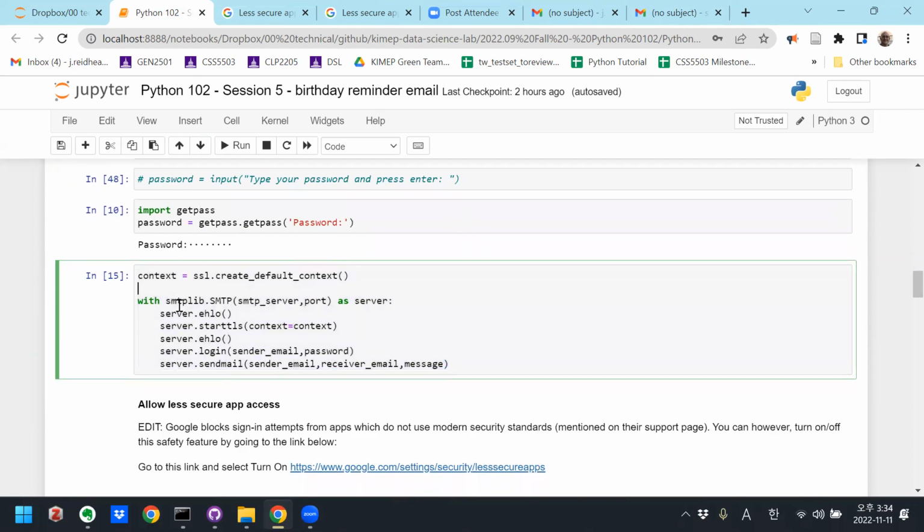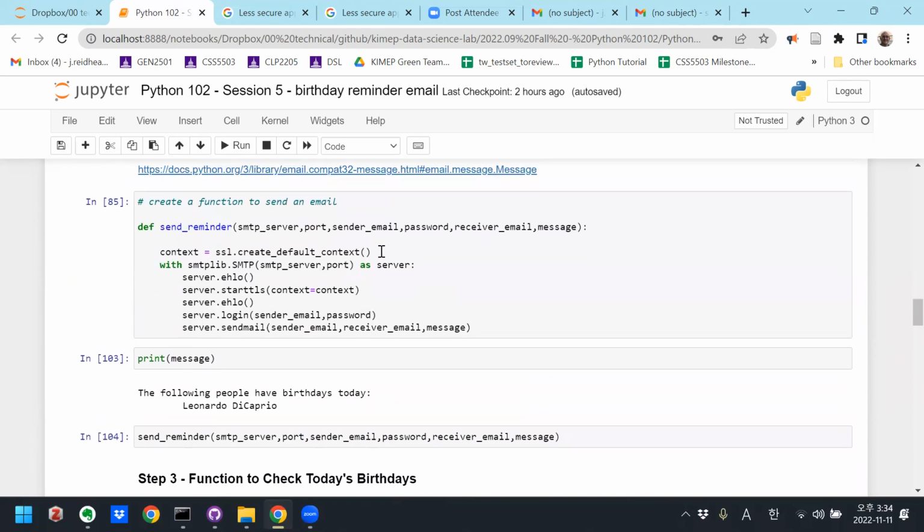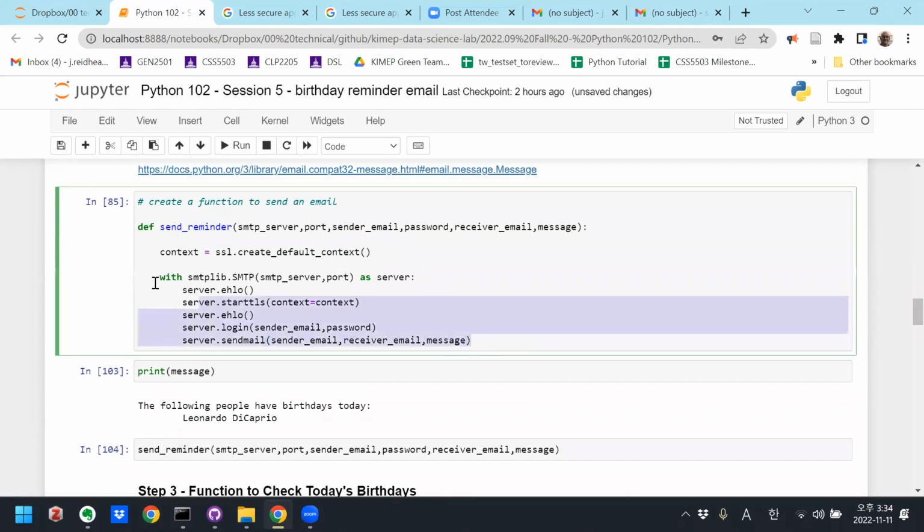So when I want to send an email, I just need to call this block of code. And what are all the variables that I'm passing in here? My SMTP server, the port, sender email, receiver email, the message, and the password. All of those things are going into this function as parameters.